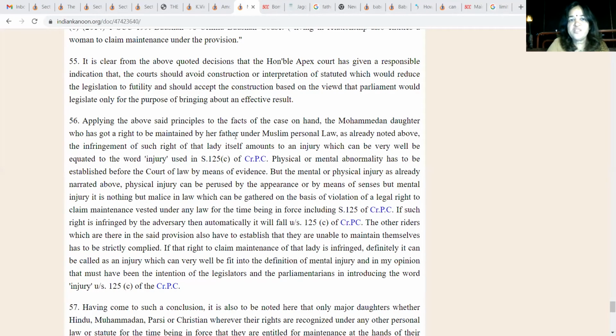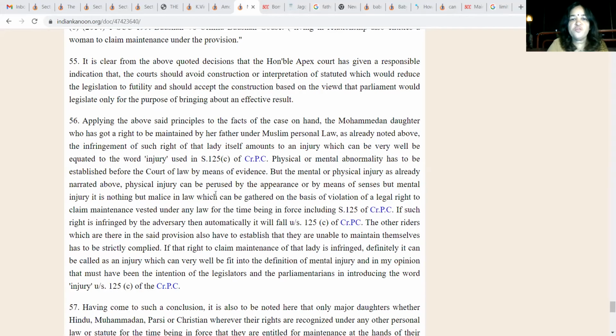Applying the above said principles to the facts of the case on hand, the Mohammedan daughter who has got a right to be maintained by her father under Muslim personal law, as already noted above, the infringement of such right of that lady itself amounts to an injury which can very well be equated to the word injury used in section 125C of CRPC. Physical or mental abnormality has to be established before the court of law by means of evidence. But the mental or physical injury as already narrated above.